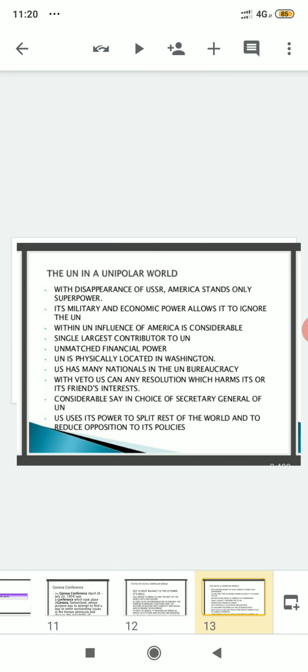Then it is the single largest contributor to the UN annual budget. Then in military and economy also, it is very powerful in comparison to the other countries in the world. So with all this, the UN is somehow not that successful in controlling the United States of America.